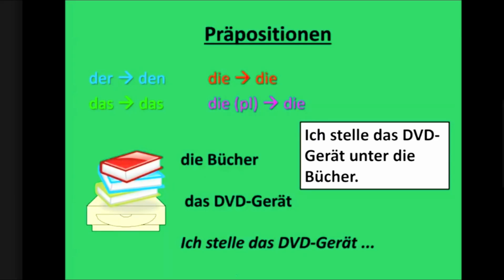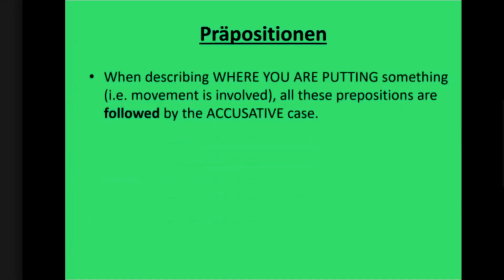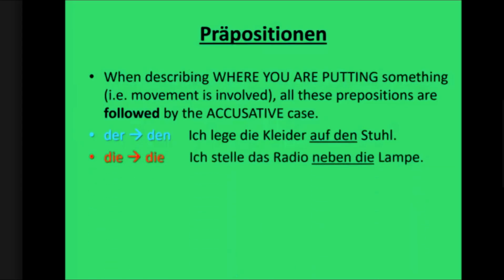Okay, so these were all examples for movement, and that's why the preposition follows the accusative article. When describing where you are putting something, movement is involved. All these prepositions are followed by the accusative case. Der becomes den. Ich lege die Kleider auf den Stuhl. Die becomes die. Ich stelle das Radio neben die Lampe. Das becomes das. Ich lege den Teddybär aufs Bett.